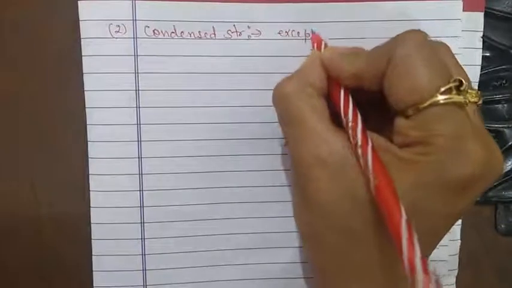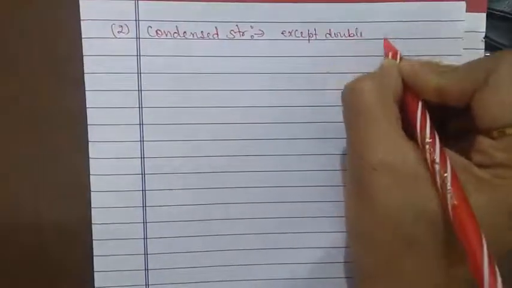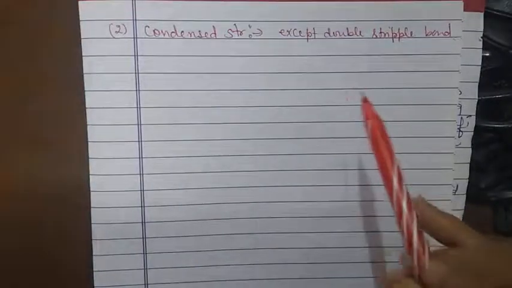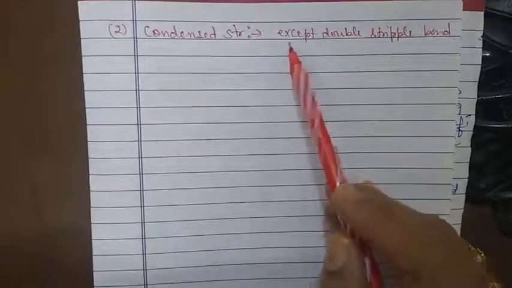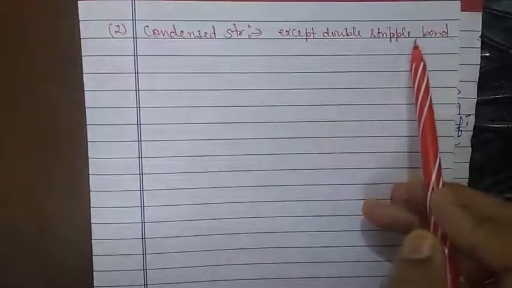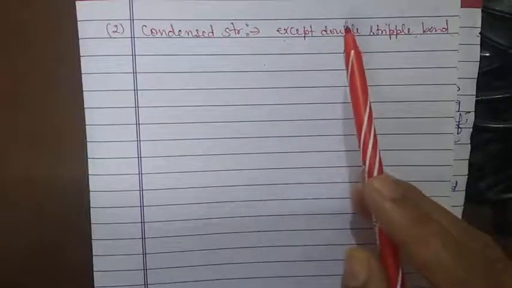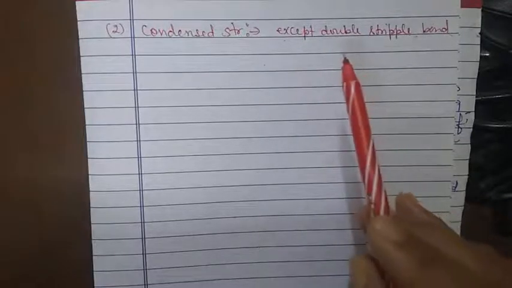It means that all the bonds except double and triple, we are talking about only single bonds, are omitted, and the number of identical groups attached to an atom is represented by a subscript.